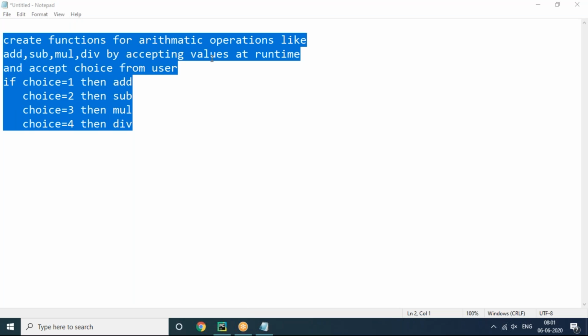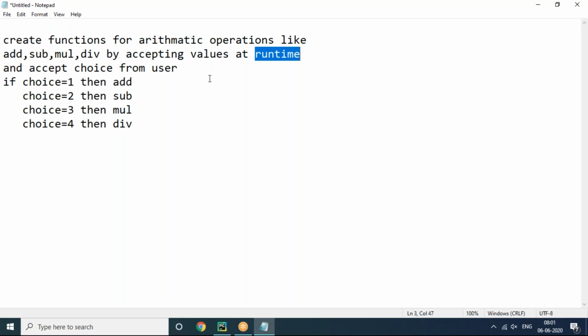And you have to accept two values at runtime. For adding, subtracting, multiplication, two values is enough. And accept the choice from the user. If the user entered choice is 1, you should call only the add function. If the user entered choice is 2, you should call only the sub function. If user choice is 3, multiply. User choice is 4, division. Like this you have to use.